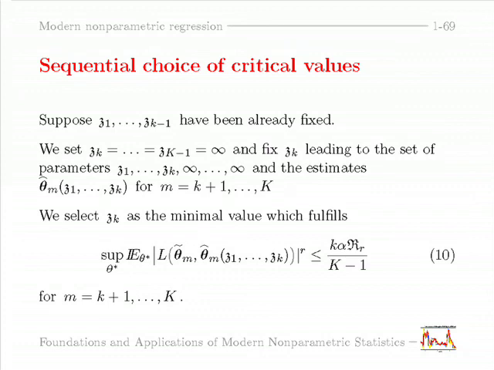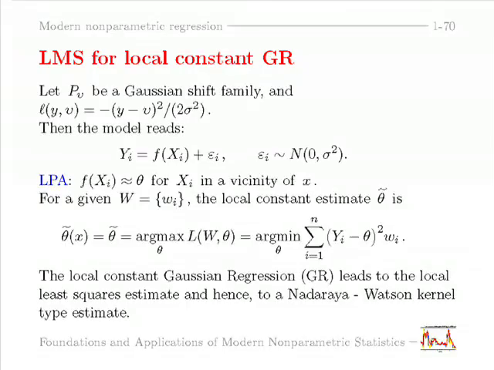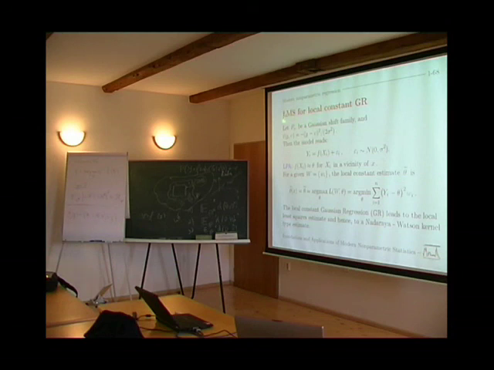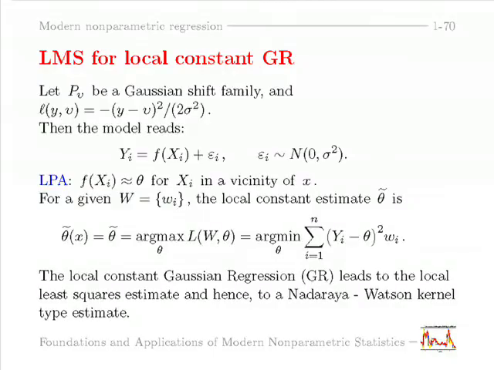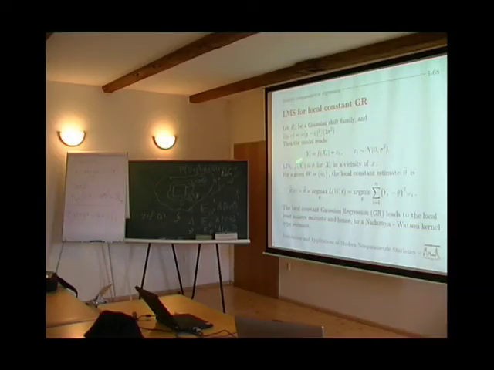And this is actually done by Monte Carlo simulations. Now I want to illustrate this procedure for some particular examples. First, consider the local model selection procedure for local constant Gaussian regression. So we have the Gaussian shift family with this log likelihood, you know this. So this means this is the true model.